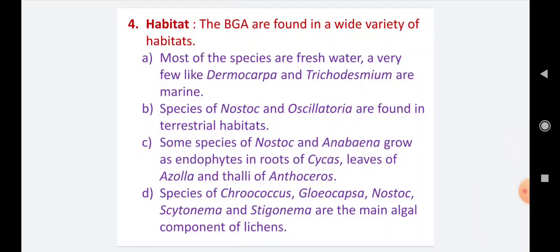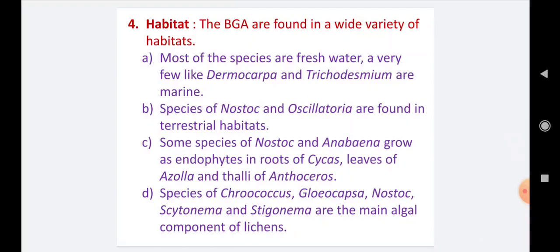First point, most of the species are freshwater, meaning they grow in freshwater bodies. A very few like Dermocarpa and Trichodesmium are marine, and very few members grow in saline water